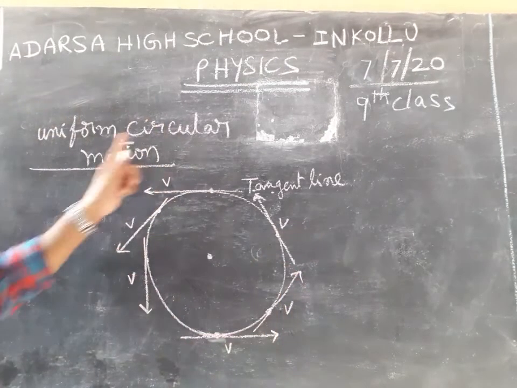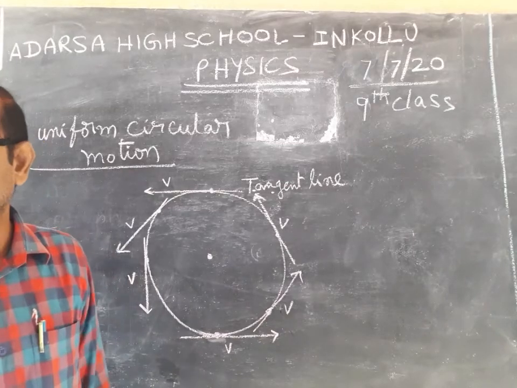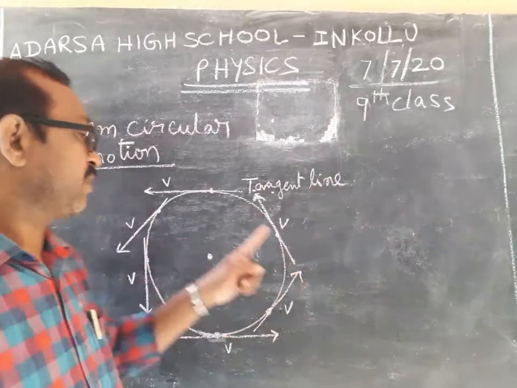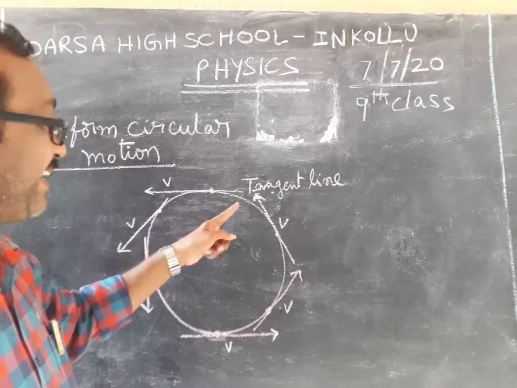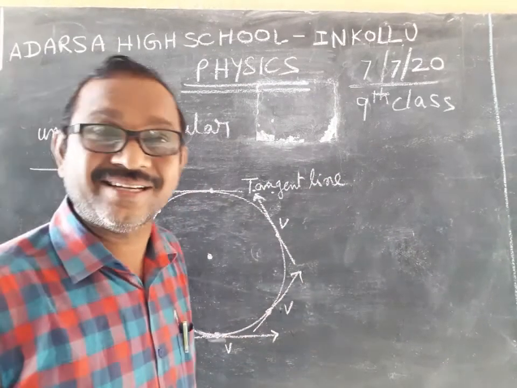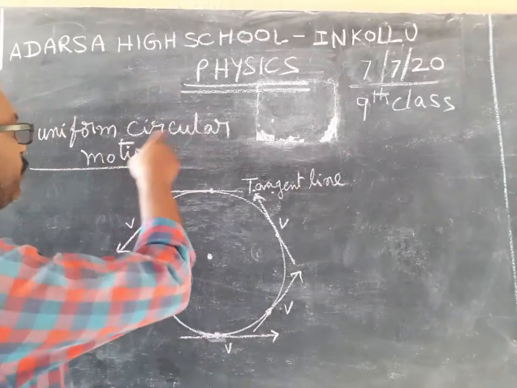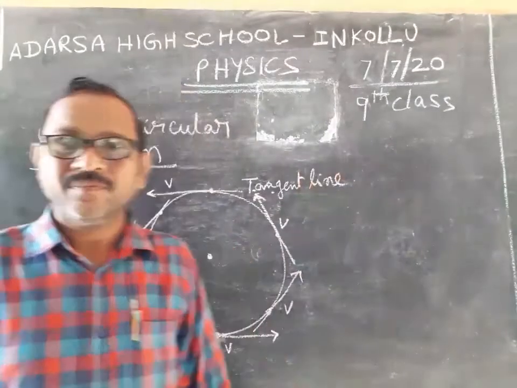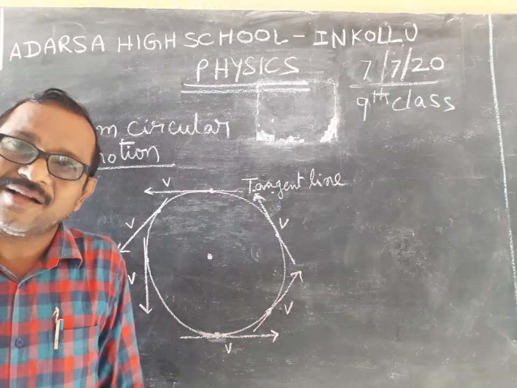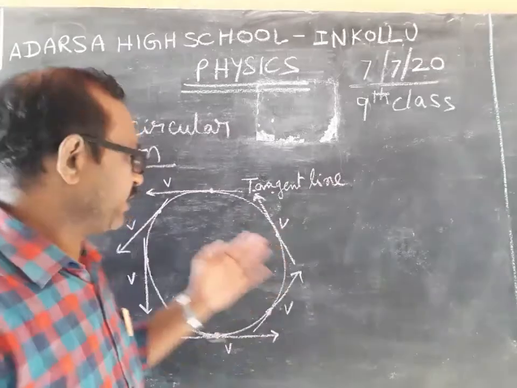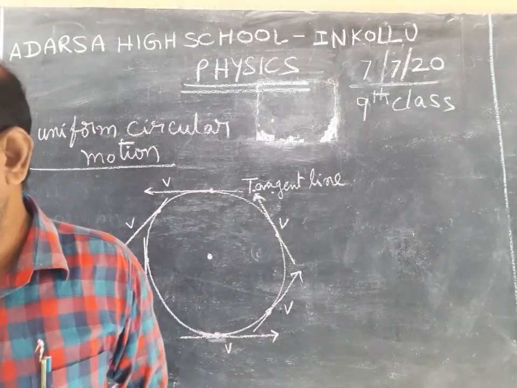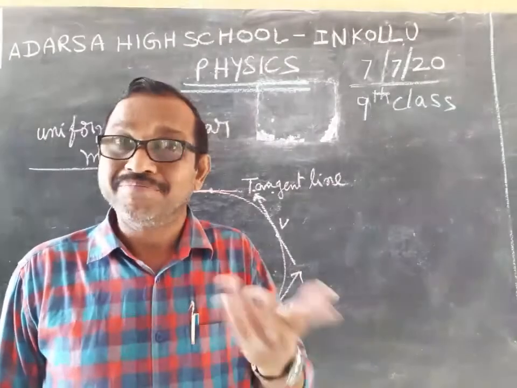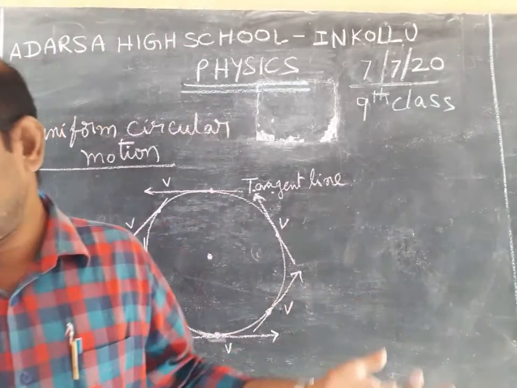So in the uniform circular motion, a body is in circular motion, its speed equals V, but the direction changes. That's why uniform circular motion is a scalar quantity. This is the uniform circular motion. In this one, its speed is constant, but its direction changes.